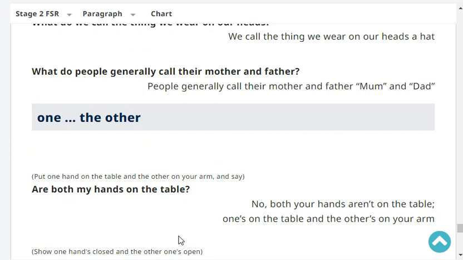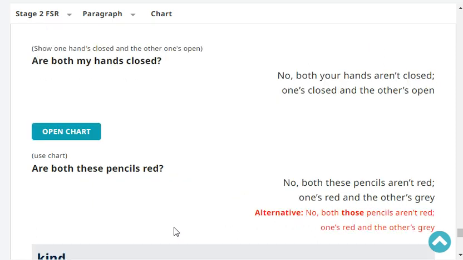Are both my hands on the table? No, both your hands aren't on the table. One's on the table and the other's on your arm. Very good.